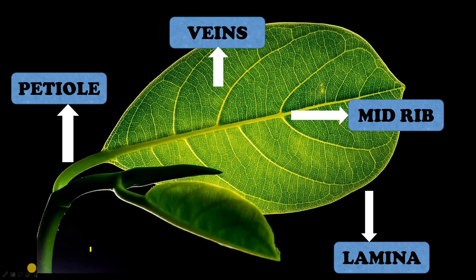Alright? Okay. So now you have understood the different parts of the leaf. This broad green part is called the leaf lamina. Now this is the midrib. These are the veins. And this is the petiole, the part with which the leaf is attached to the stem.